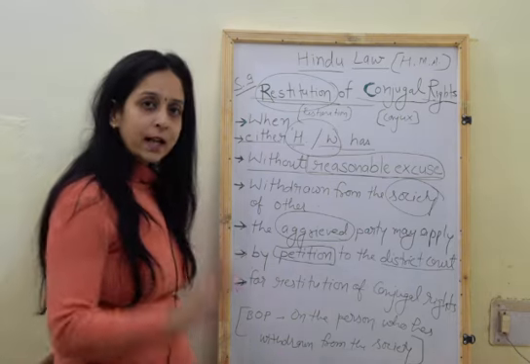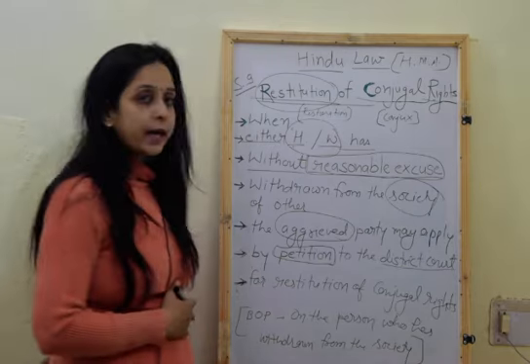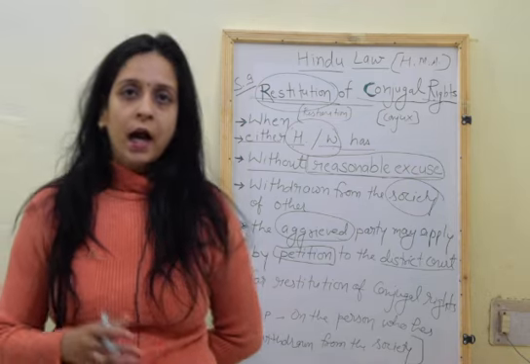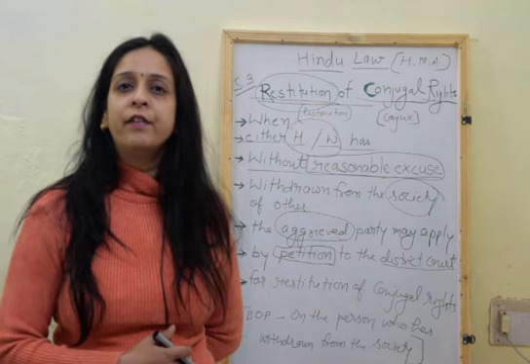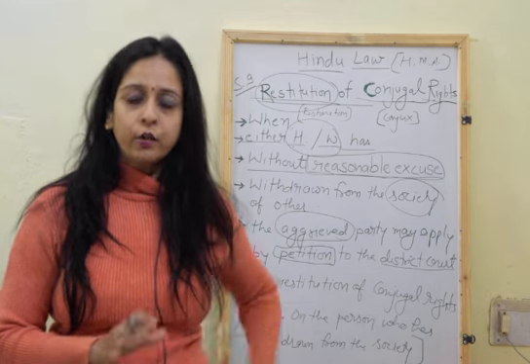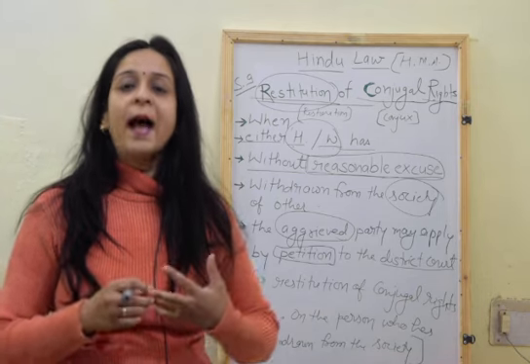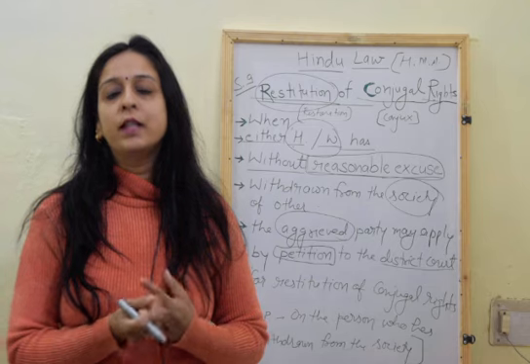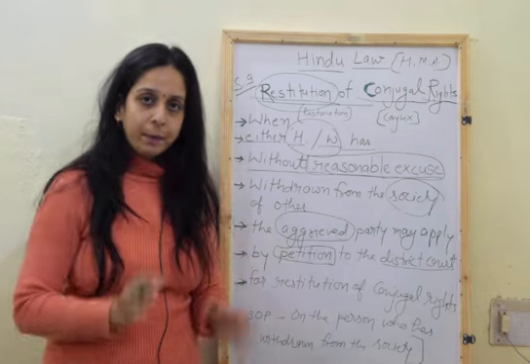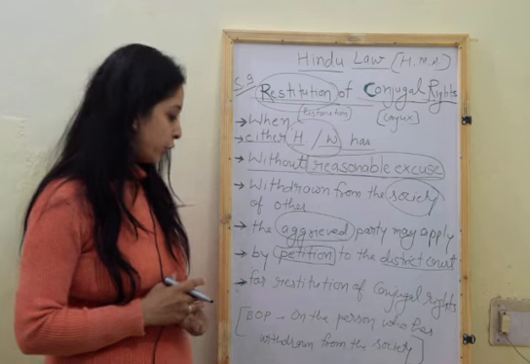So when either husband or wife without reasonable excuse withdraws from the society, the aggrieved party may apply a petition for the RCR. In this situation, remember, if in any district only a district court is there. Nowadays we also have family courts. So district courts, family courts as well as city civil courts have the power to decide such a petition. The aggrieved party may apply in the form of a petition under section 9 to the district court for restitution of conjugal rights.